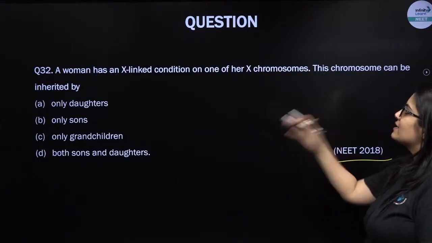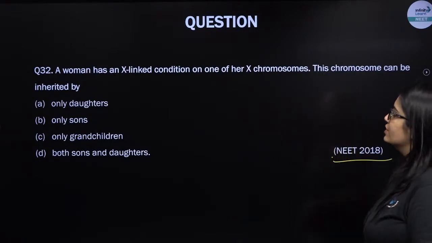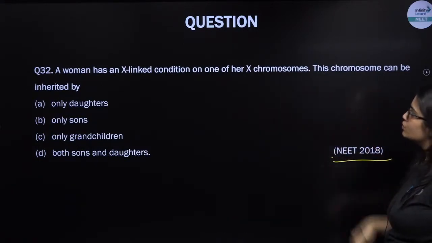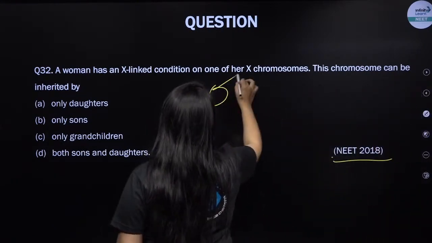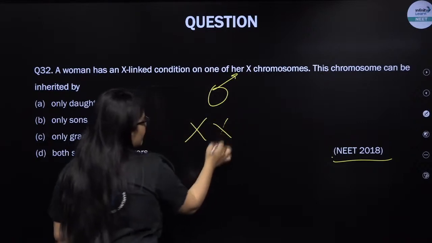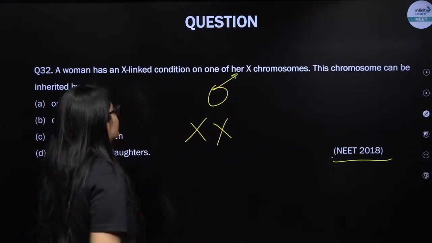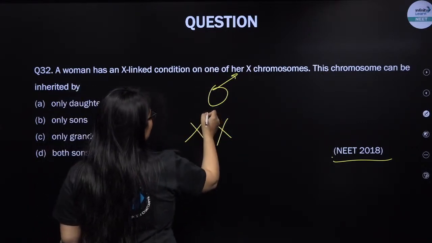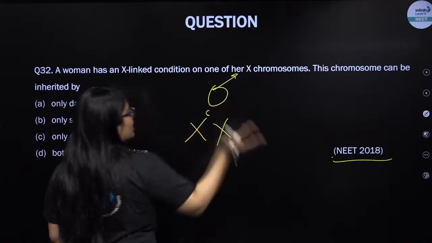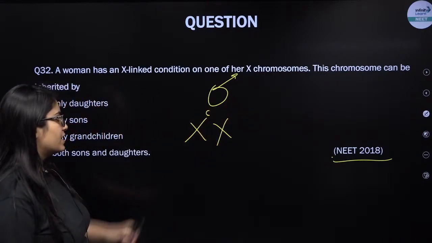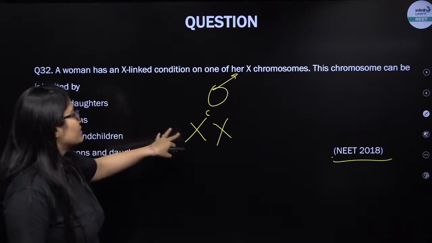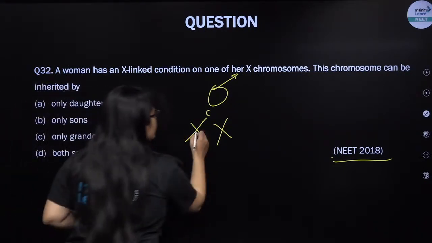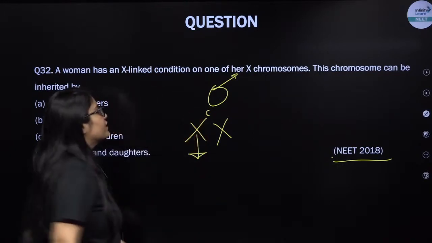2018. A woman that has an X-linked condition on one of her X chromosomes, this chromosome can be inherited. So they are talking about a female, and she will definitely have 2 X chromosomes, and the genetic disorder is linked with one of the chromosomes. Let's say it is color blindness, right? So this is the condition.